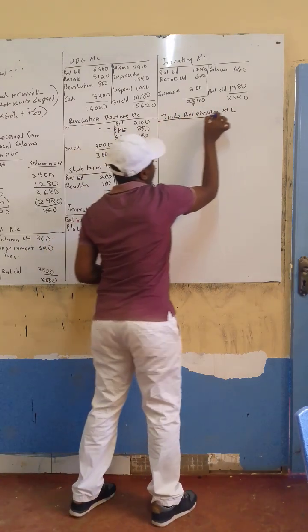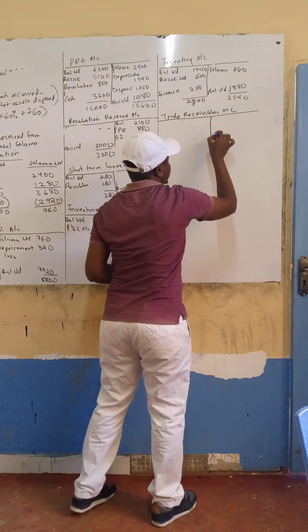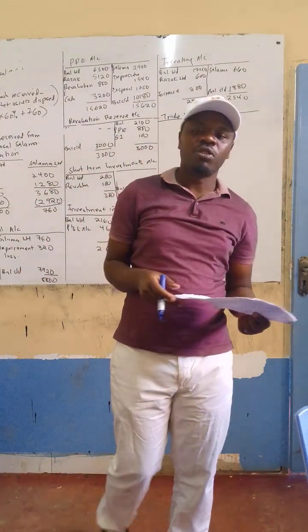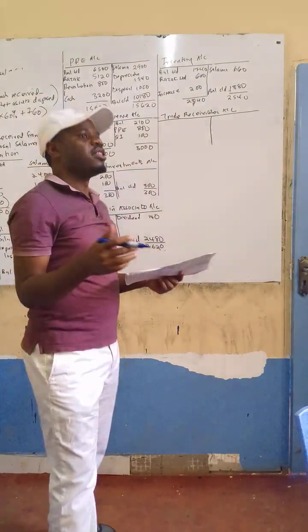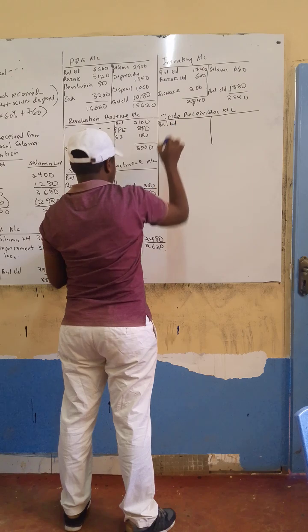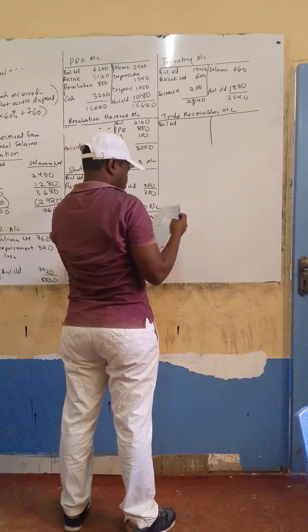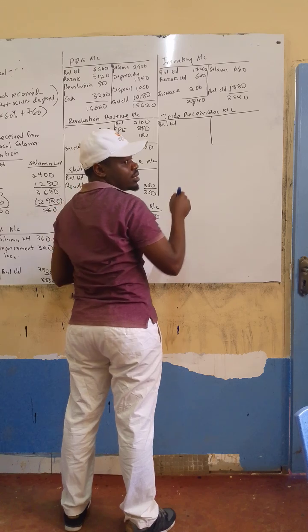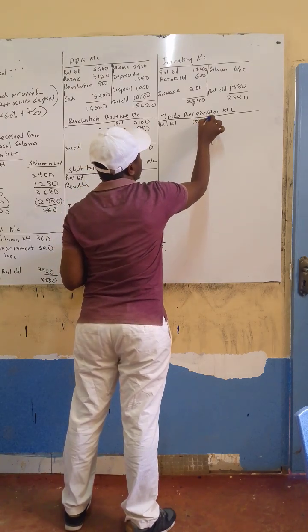So these questions require that you be very fast, because if this is just one question, if you're not careful, it can consume your 3 hours. Again, here balance go down for trade receivables was 1320.